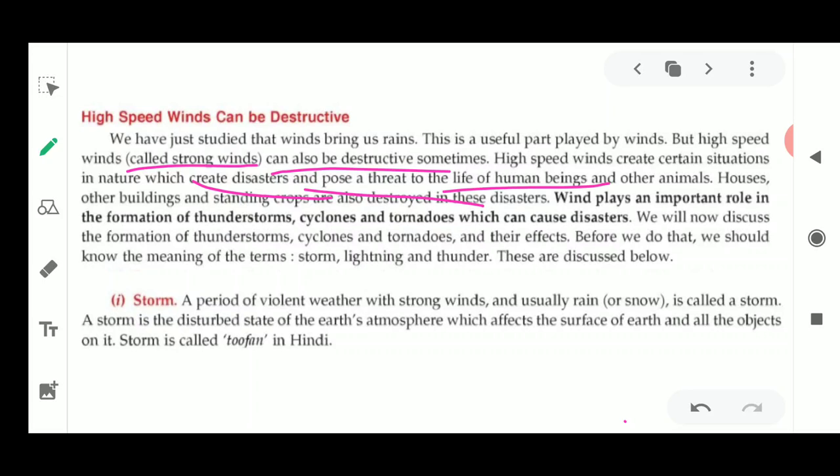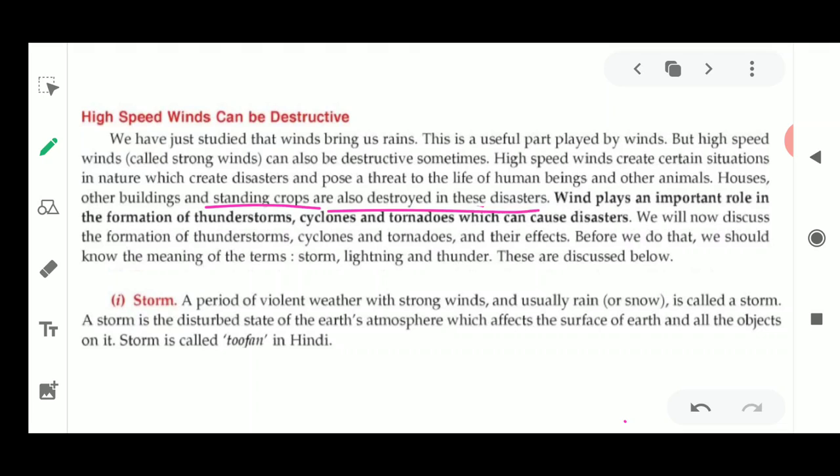Okay, why is it threatening us? Because it could take flying things away with it, and it could destroy places, people, and animals. Houses, other buildings and standing crops are also destroyed by these disasters. So it is a very destructive phenomenon which is going to cause heavy loss to life and property.